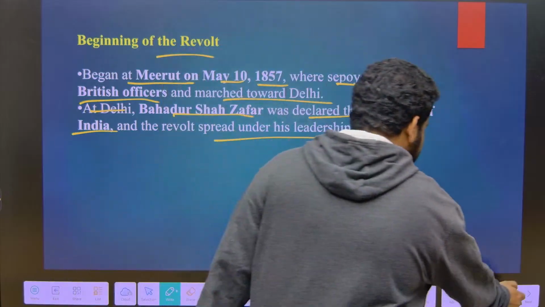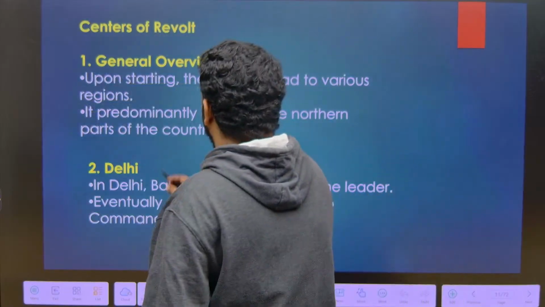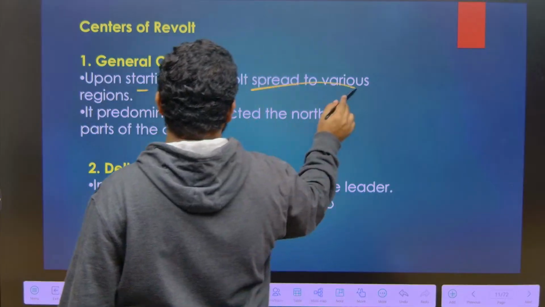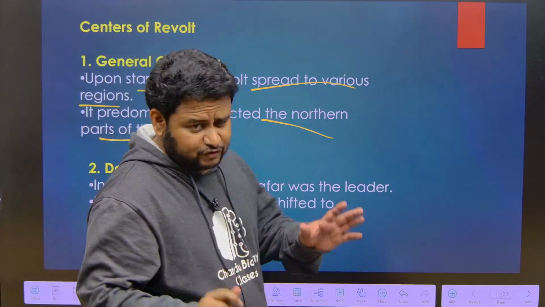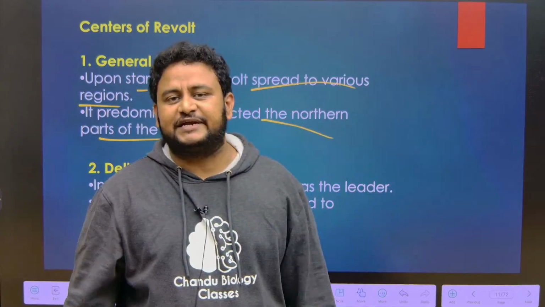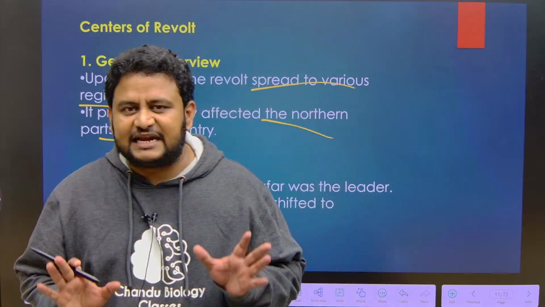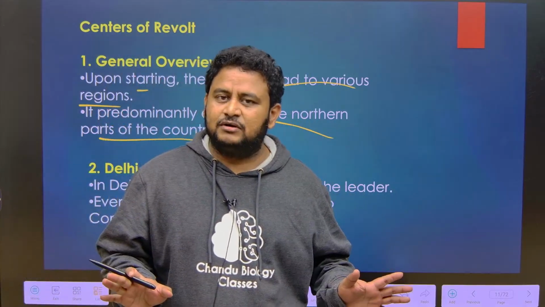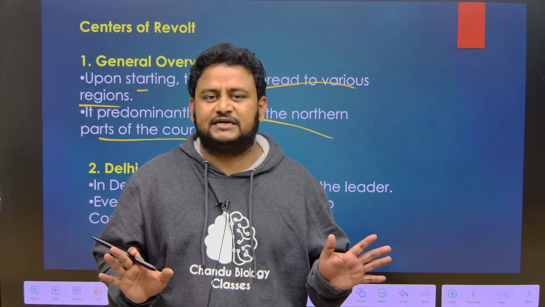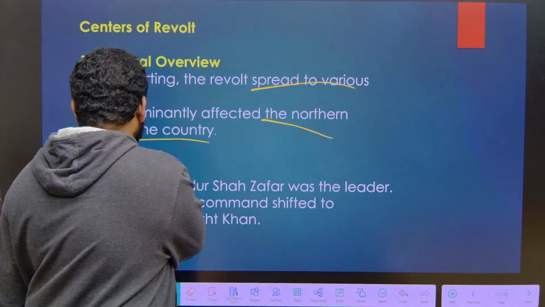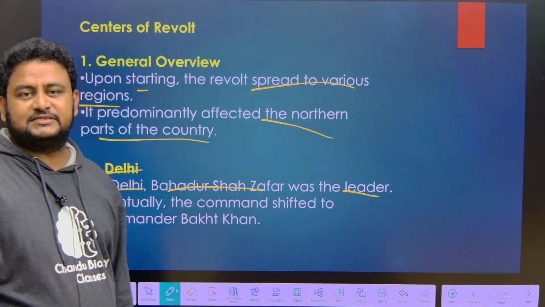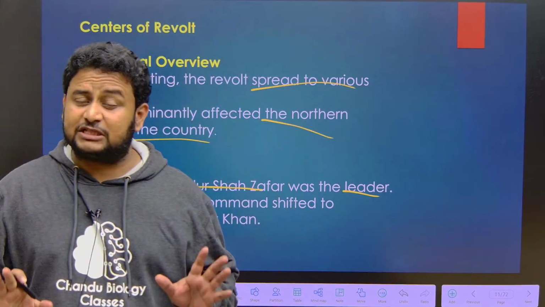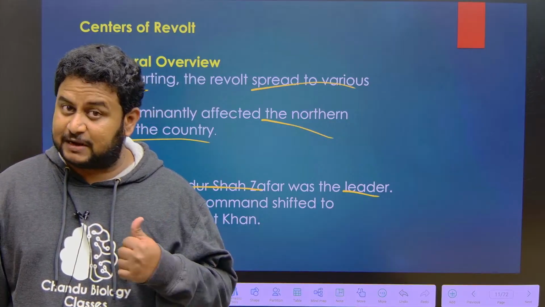Next, let us see the centers of the revolt. Upon starting at Meerut, the revolt spread to various regions. It predominantly affected the northern parts of the country. If you talk about the 1857 revolt, one of the limitations is that it did not spread to various other parts of the country, but was largely limited to the northern part. Now, in Delhi, Bahadur Shah Zafar was the leader. He was proclaimed as the Emperor of India. Please remember, Delhi is Bahadur Shah Zafar.